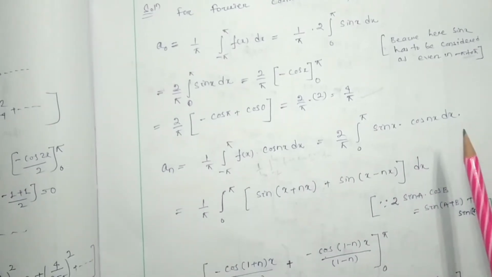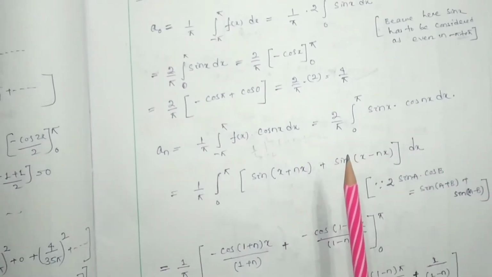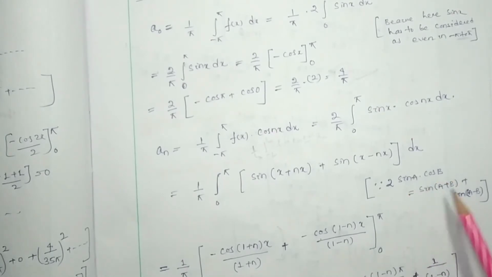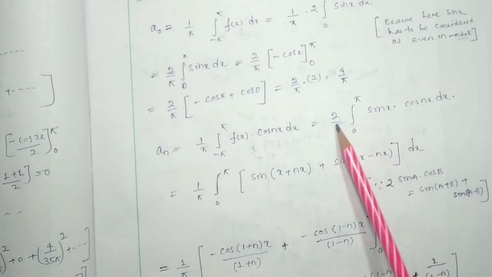Now we have to use the formula 2 sin a cos b equals sin(a plus b) plus sin(a minus b). We are going to use this formula for this one.